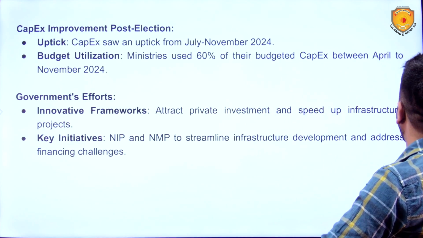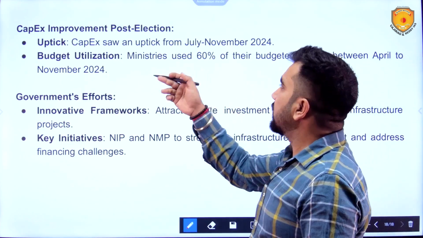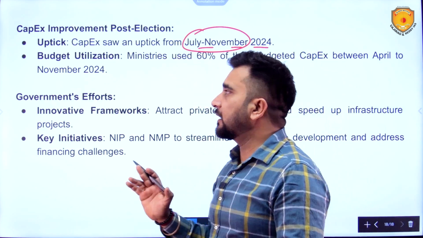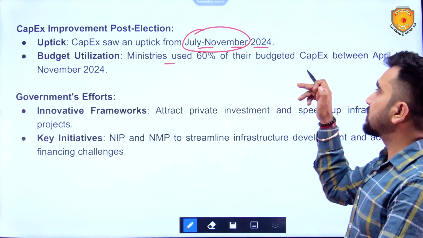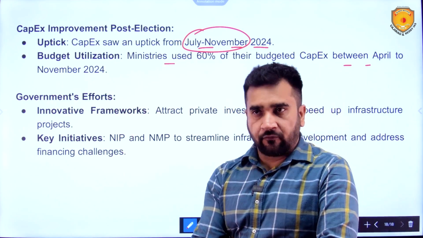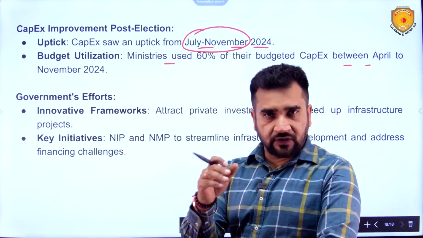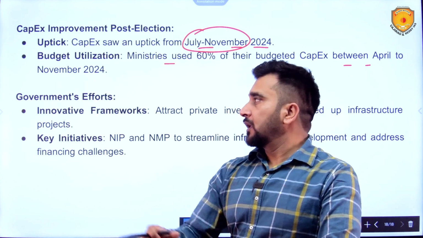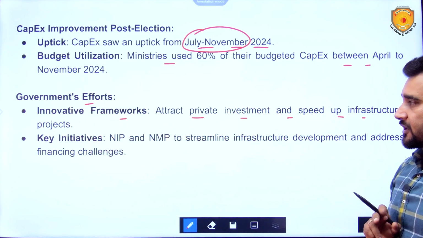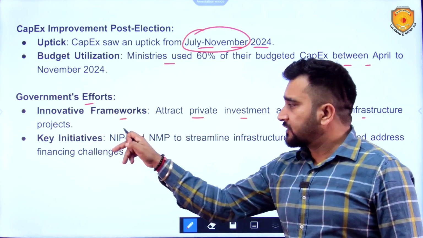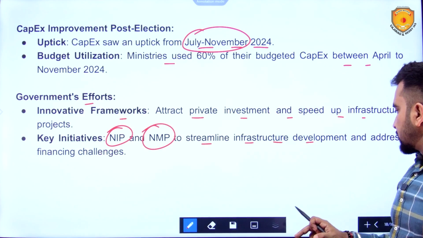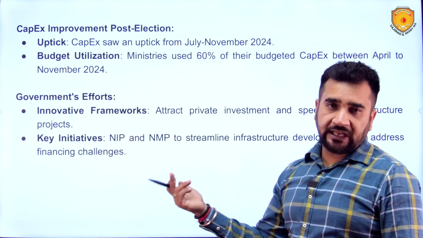Capex improvement post elections: yes, from the second quarter, or we can say from July onwards, capex saw an uptick. Ministries used 60% of their budgeted capex between April to November 2024. December, January, February, March, these 4 months are still left. Government's efforts: innovative frameworks attract private investment and speed up infrastructure projects. Key initiatives: National Infrastructure Pipeline and National Monetization Pipeline to streamline infrastructure development and address financing challenges.